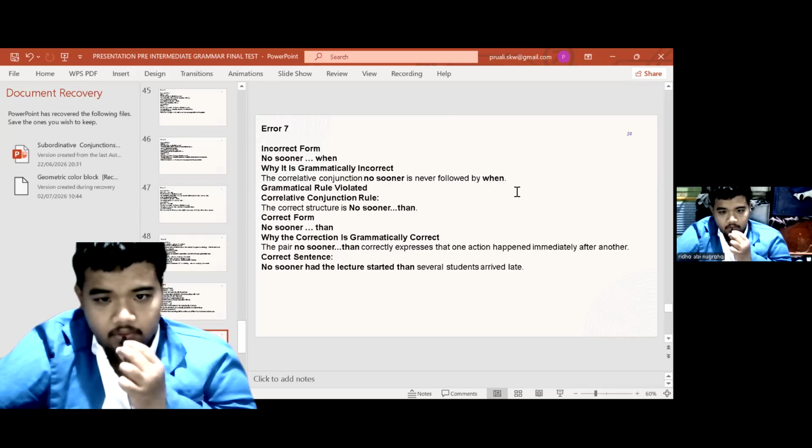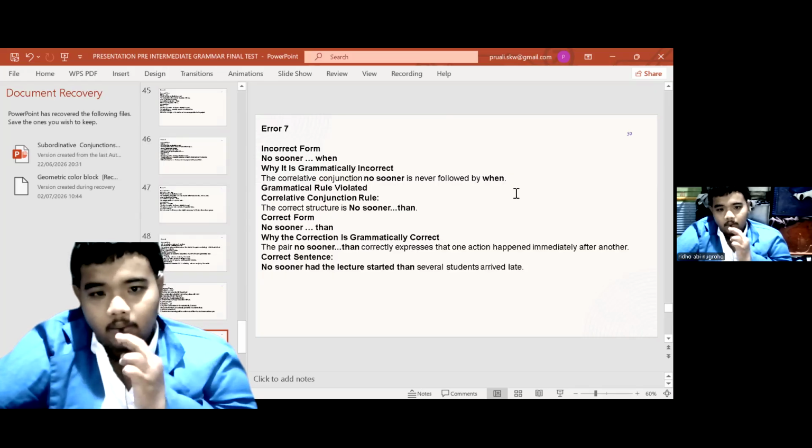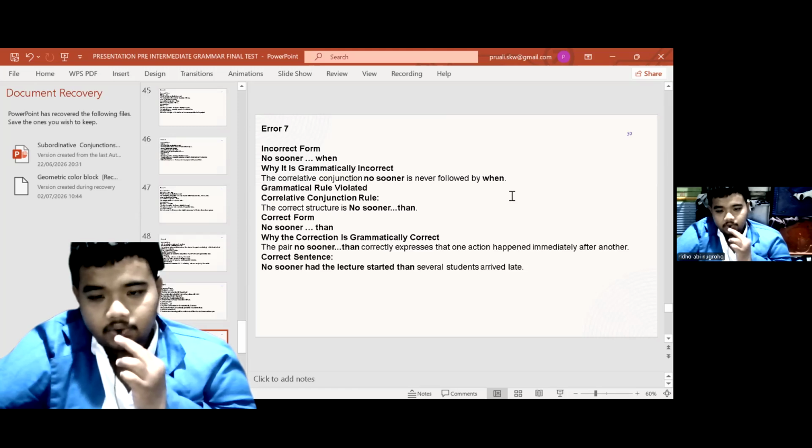Incorrect form: "no sooner when". Why is it grammatically incorrect? The correlative conjunction "no sooner" is never followed by "when". Grammatical rule violated: correlative conjunction rule. The correct structure is "no sooner than".